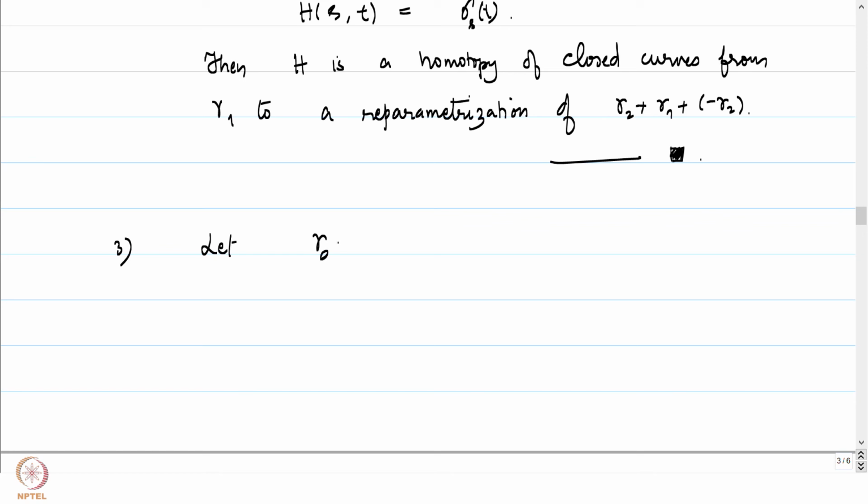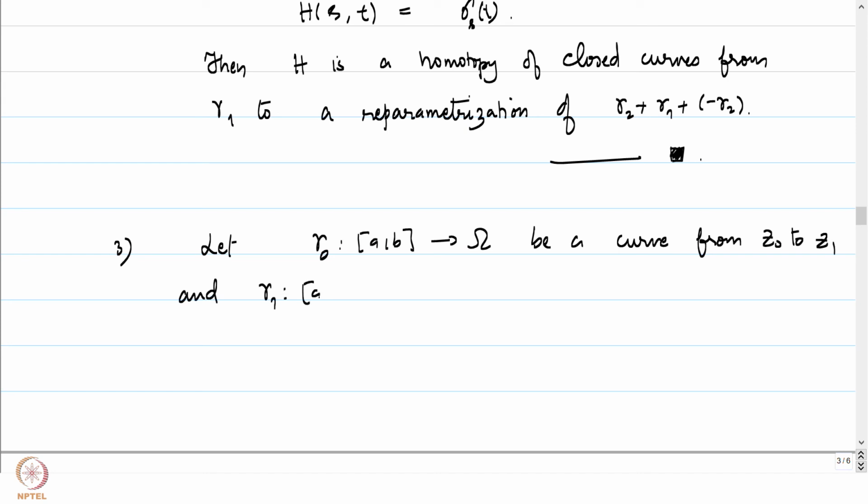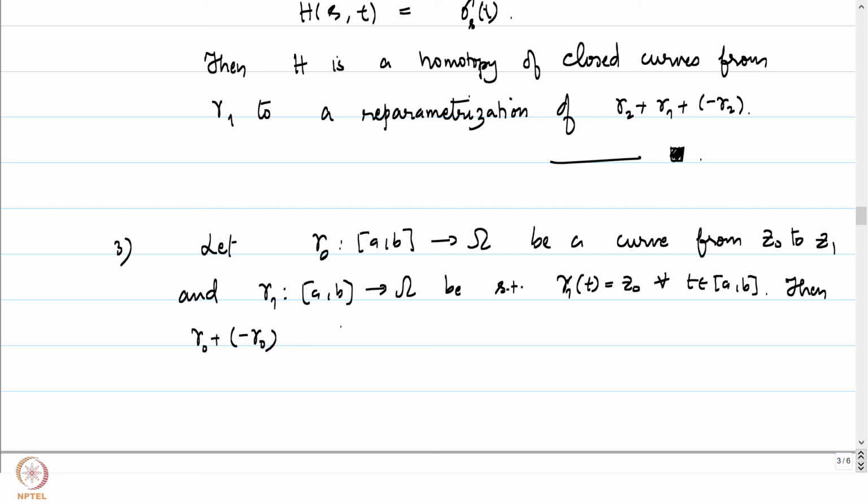Let gamma 0 from AB to omega be a curve from Z0 to Z1, and gamma 1 from AB to omega be the constant curve, such that gamma 1 of t is equal to Z0 for all t in AB. This is the constant curve at Z0. Then the property tells us that the concatenation of gamma 0 plus minus of gamma 0 is homotopic to gamma 1.